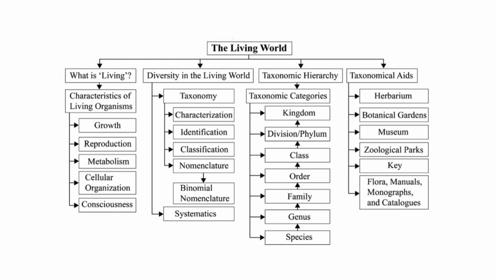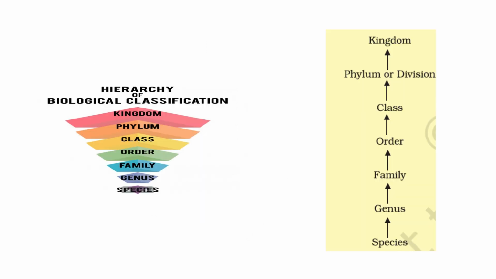An organism occupies a place or position in the system of classification. There are many categories, or ranks, and these are generally referred to as taxonomic categories or taxa. All the categories constitute a taxonomic hierarchy.